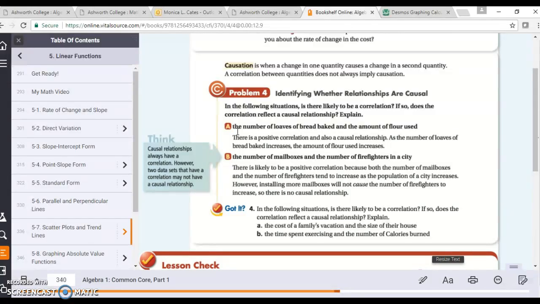B, the time spent exercising and the number of calories burned. Now this, I know, is a positive correlation. The more time you spend exercising, the more calories you're going to burn. Is this a causal relationship? Yes. If you're exercising, it automatically relates to the number of calories burned. So I hope that this helps.